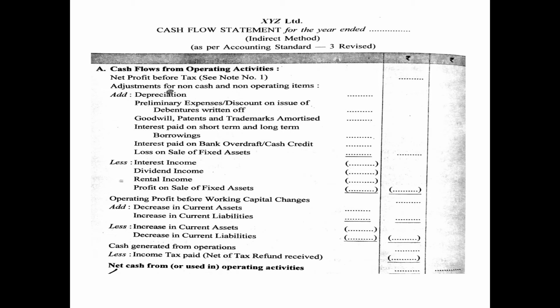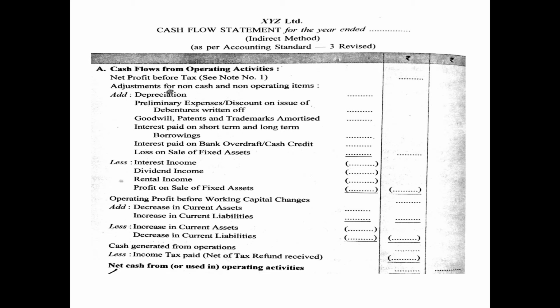Then we will add back goodwill, patent and trademark amortized, that means written off. Then we will add back interest paid on short-term and long-term borrowings, because the interest paid is a part of financing activity and not operating activity.